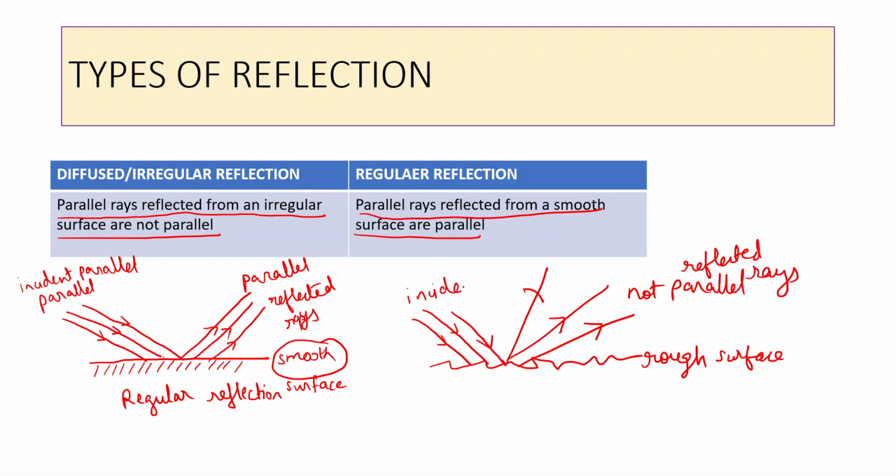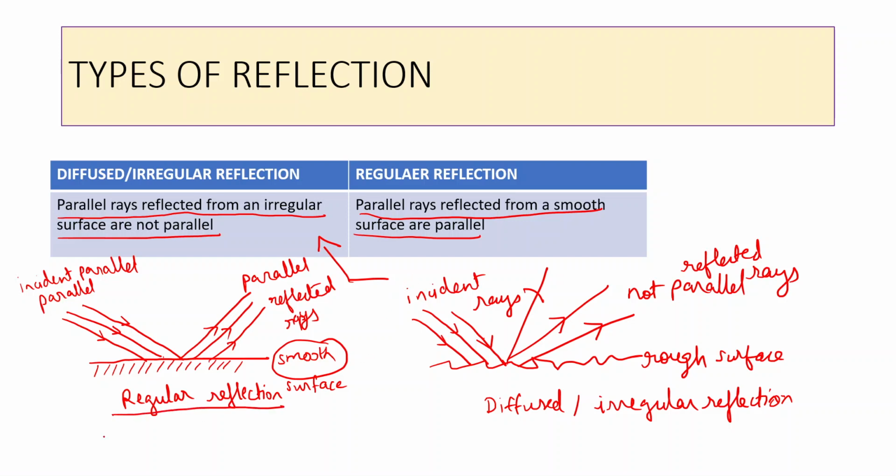These are incident rays. Such kind of reflection in which reflected rays are not parallel is known as diffused or irregular reflection. I'm sorry, I have just drawn the left side of the right. So this one is diffused, right? And this is regular reflection.